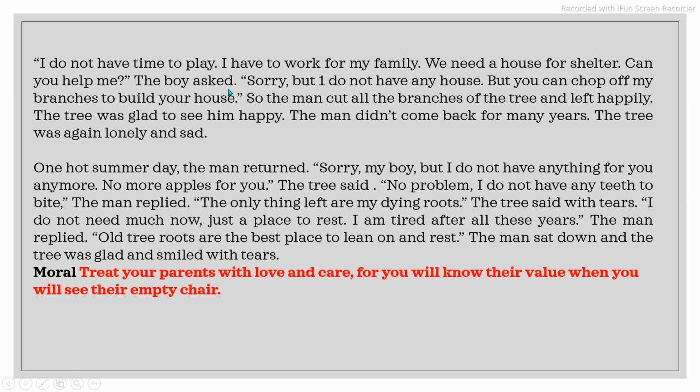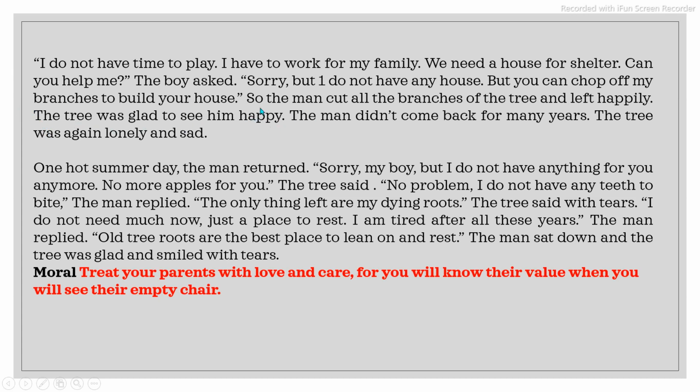So the boy asked, okay, now I do not want toys, I do not want any other things, but I want the house. "I have a family, so it is my responsibility. So can you give me a house?" "Sorry, but I do not have any house, but you can chop off my branches to build your house." So the man cut all the branches of the tree and left happily. So again whatever he wanted to have, he just took from the tree. So this time also the tree fulfilled his demand. The tree was glad to see him happy.